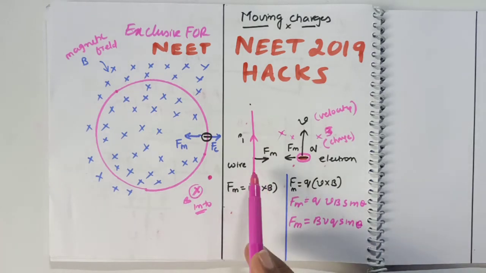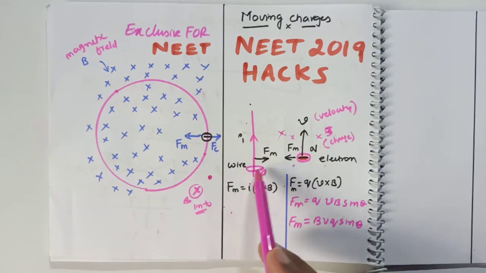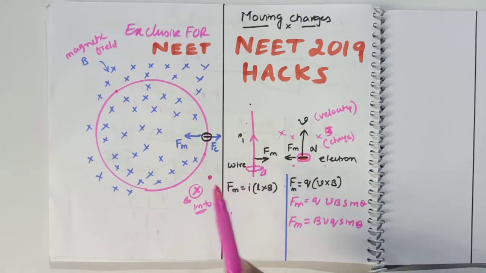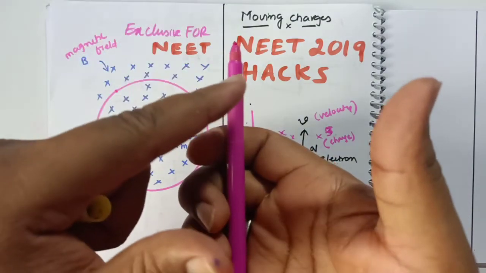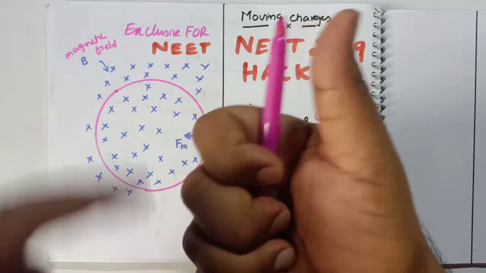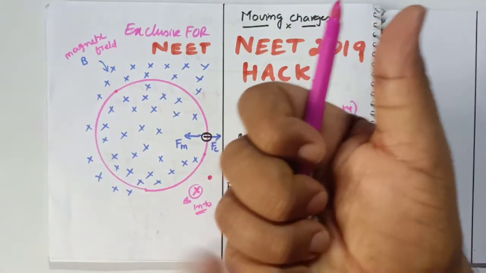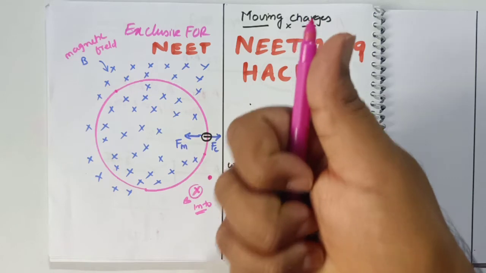Next, if this is a wire in which current is passing, whenever the wire carries current, it creates a magnetic field surrounding the wire. Whenever a current passes through the wire, a magnetic field is created surrounding the wire, and that is explained by Ampere's right hand rule. For example, this is a wire, and this is the direction of current flowing along the tip of the pen. If you hold the pen like this, the thumb shows the direction of the current, and the four fingers show the direction of the magnetic field surrounding the pen. This is called Ampere's right hand rule. You are familiar with this, I think.